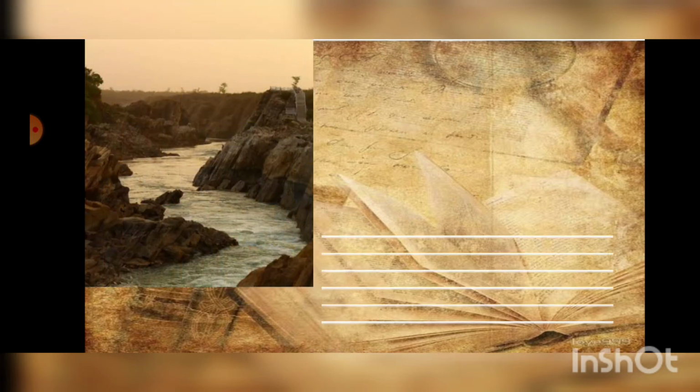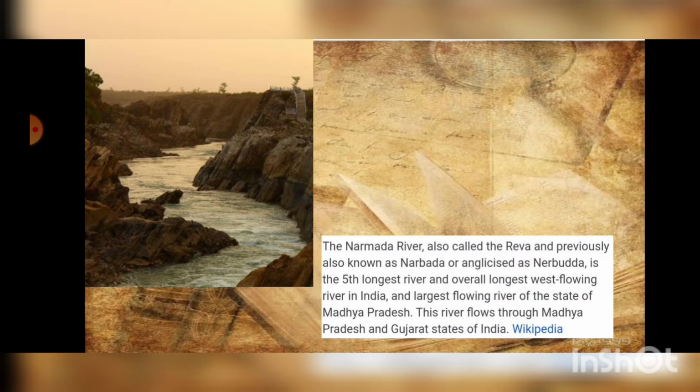This is the famous Narmada river, which is also called the Reva, and previously it was known as Narbada or anglicized as Narbuda. It is the 5th longest river and overall longest west flowing river in India, and largest flowing river of the state of Madhya Pradesh. This river flows through Madhya Pradesh and Gujarat states of India. So this is about Narmada River, children. Let's talk about the next river.